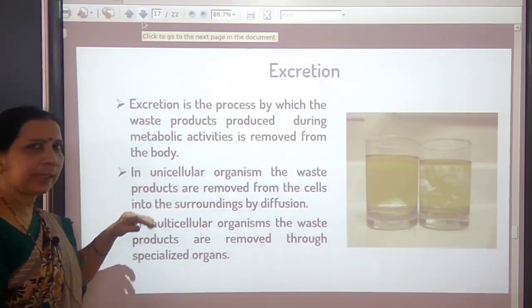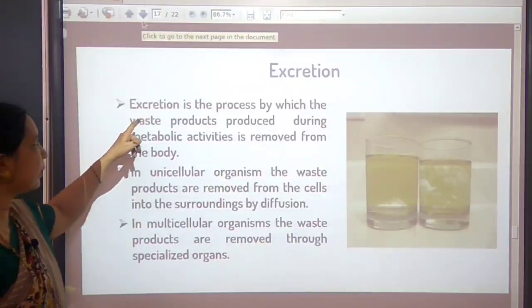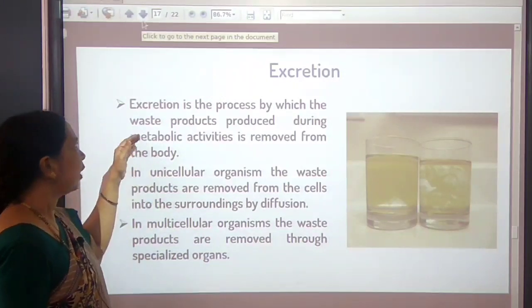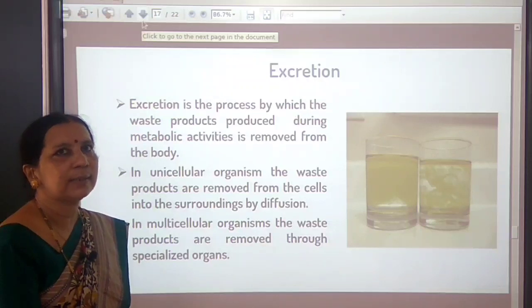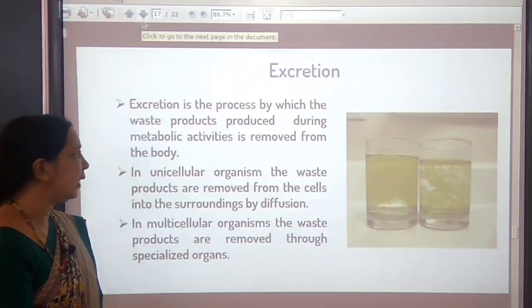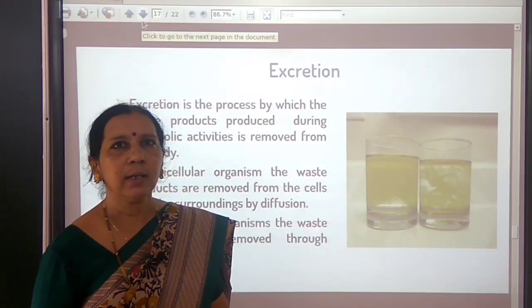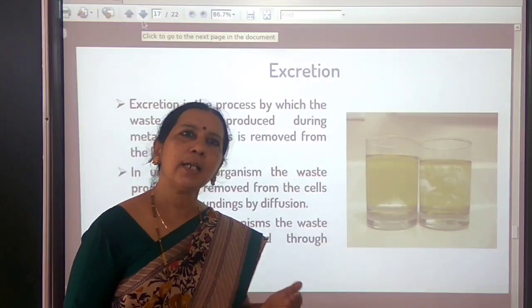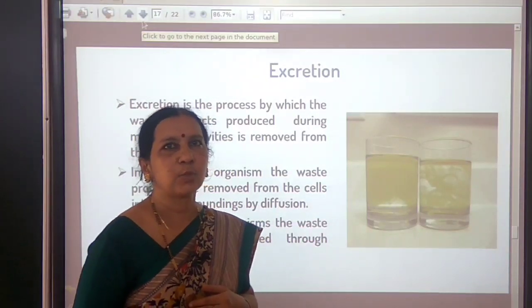So, can you define the process now? Excretion is the process by which the waste products produced during metabolic activities are removed from the body. So, in unicellular organisms like amoeba, how does this process take place? Even though there is a single cell, they also excrete the waste materials. How does this process take place there?